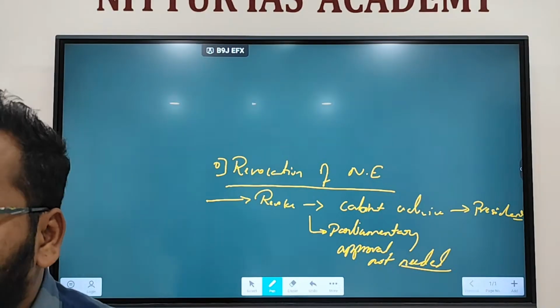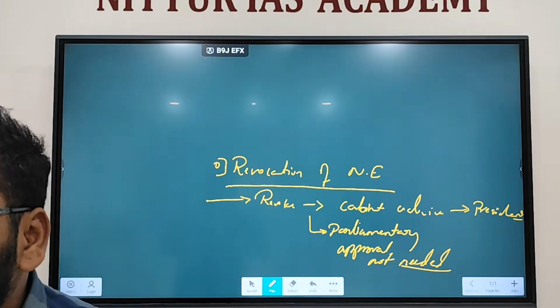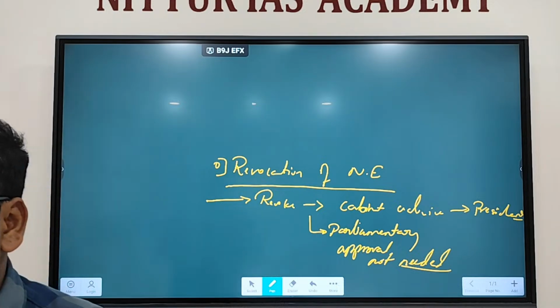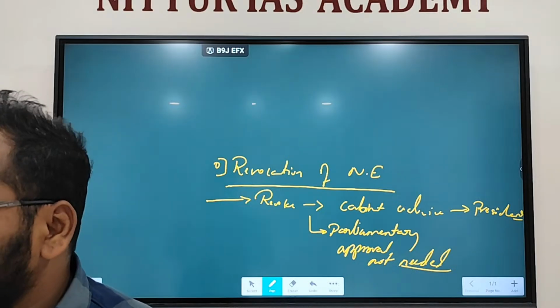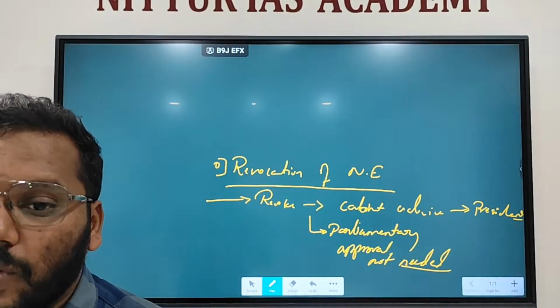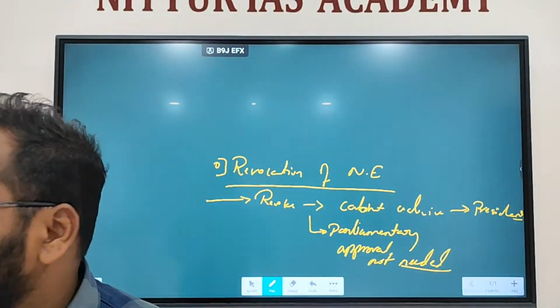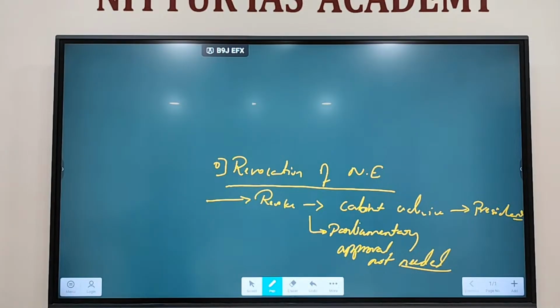But if the Lok Sabha passes a resolution with simple majority, then the president must revoke the national emergency. There is no option left for the president.